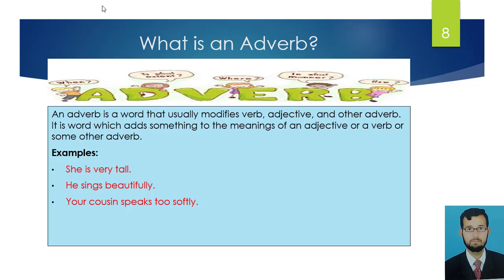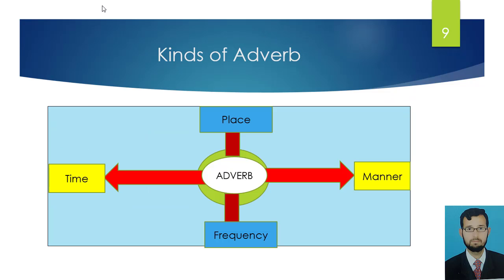In sentence number 1, very modifies the adjective. In sentence number 2, beautifully modifies the verb. In sentence number 3, too modifies the adverb softly. With some examples to make things clear. How does adverb modify verb, or we can say an action performed by subjects? There are 4 ways in which adverb modifies, or we can say describes the action.